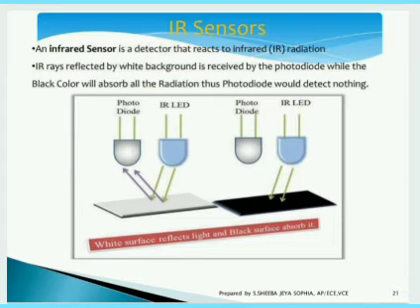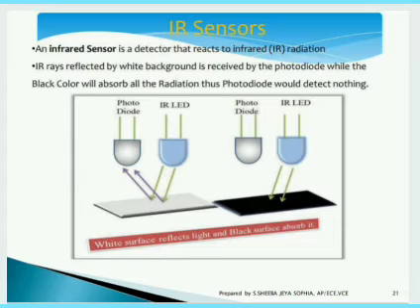So these IR rays reflected by the white background are received by the photodiode, while black color will absorb all the radiation. Thus the photodiode would detect nothing. As I have said, if there is any obstacle crossing only, it will detect the light. If there is no obstacle, it will detect nothing. Okay, so this is the diagrammatic representation of a white surface that reflects light and a black surface that absorbs it.